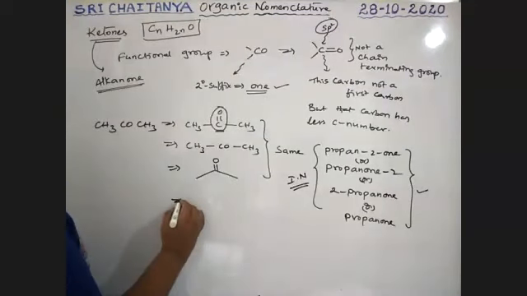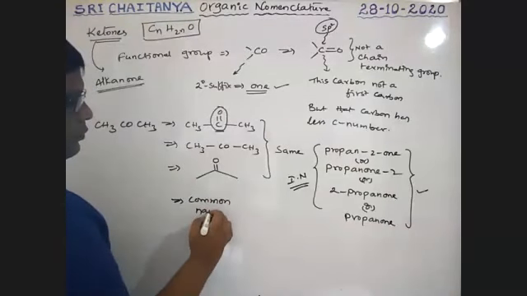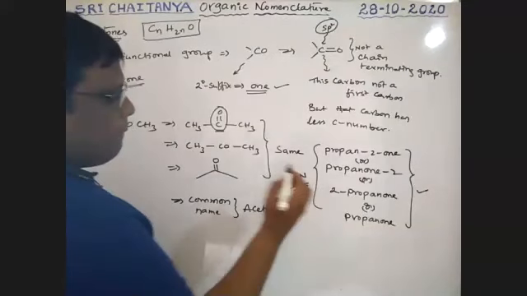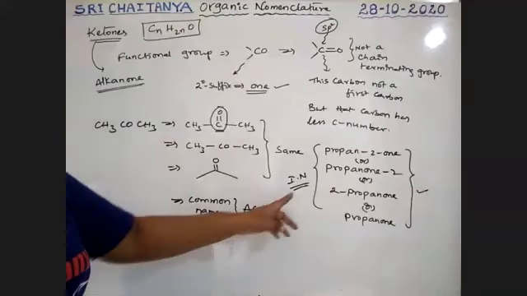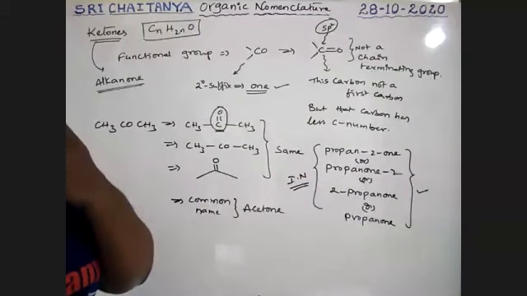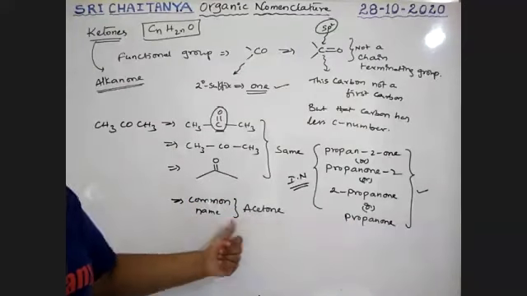Now, what is its common name? Common name is acetone. Common name is acetone, but the IUPAC name is any one of these. Frequently used is propanone as the IUPAC name. Right? Propanone. Acetone is the common name.